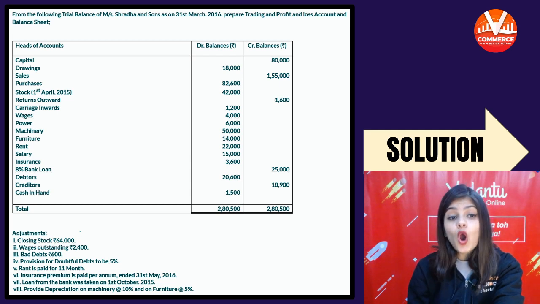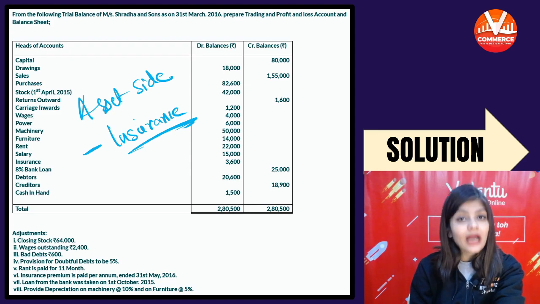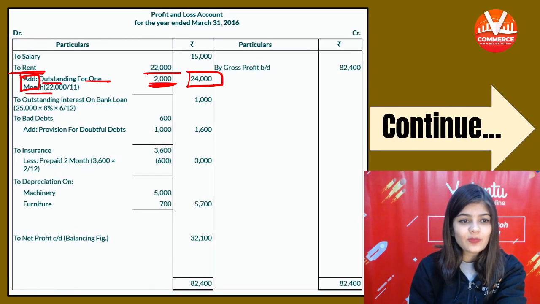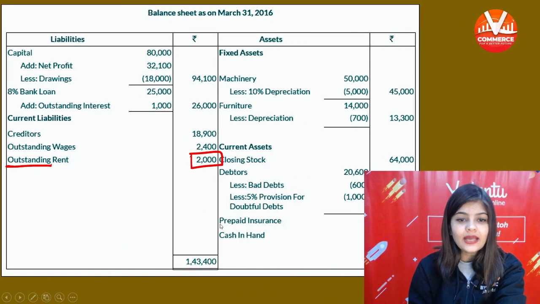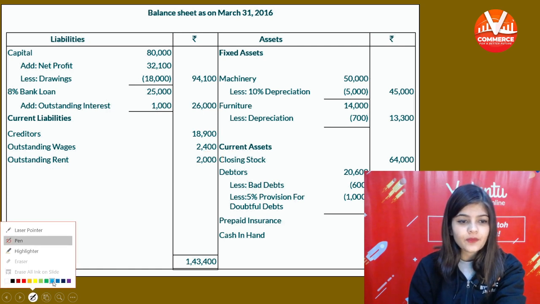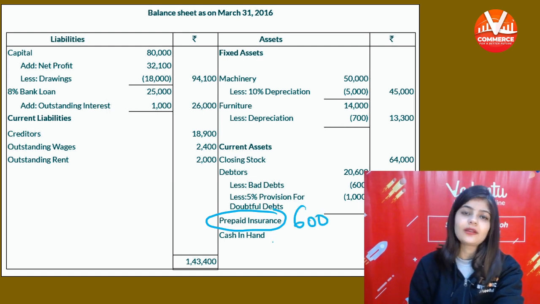You will record it on the asset side and you will subtract from insurance because it is not related to current year. तो insurance में से minus कर देंगे। तो इंश्योरेंस में से हमको माइनस करने का है, इंश्योरेंस लेस प्रीपेड 2 month 600 माइनस किया, and record on the asset side prepaid insurance 600.